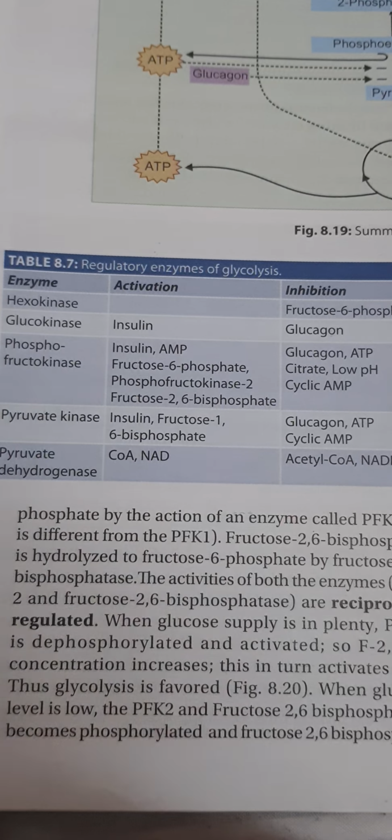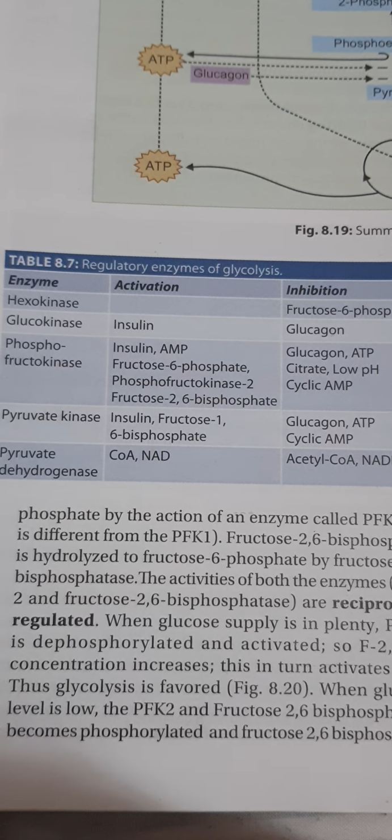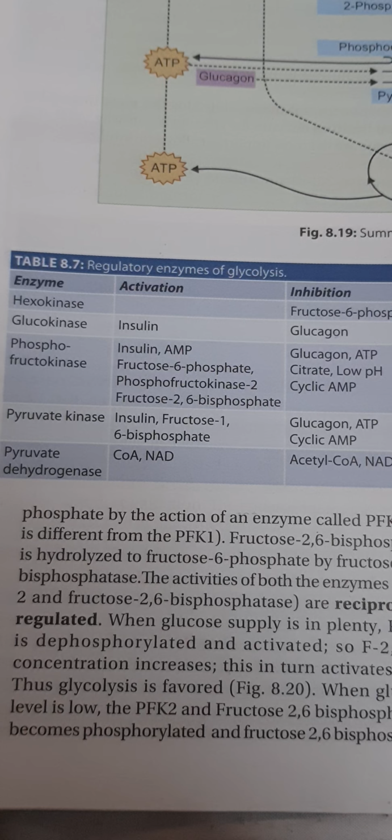In allosteric regulation, we should keep one thing in mind: the product will inhibit, whereas the reactant will activate the enzyme. So here you can see hexokinase is inhibited by fructose 6-phosphate. It is a product, right? PFK is activated by fructose 6-phosphate, which is a reactant.